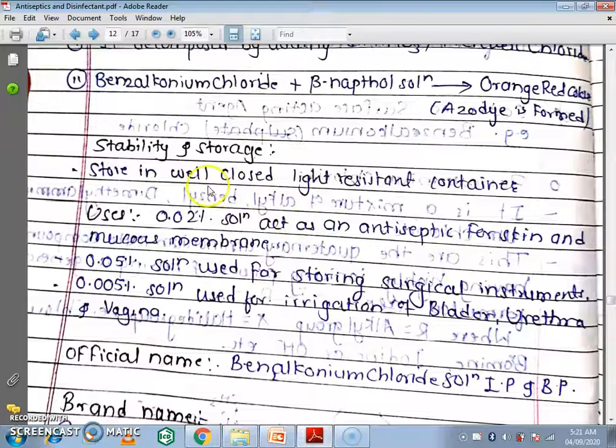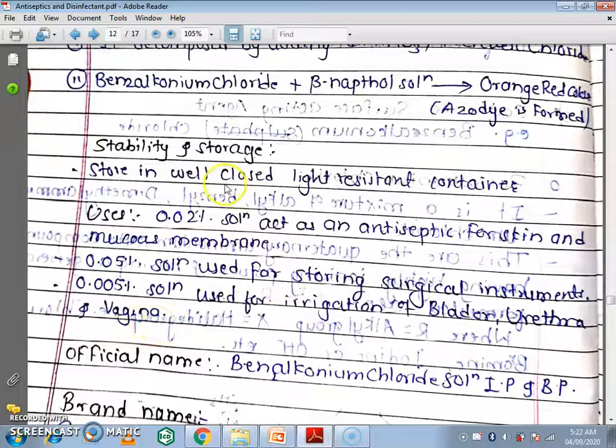Next we will see the very important uses. The 0.02% solution acts as an antiseptic for skin and mucous membrane. The 0.05% solution is used for storing surgical instruments. The 0.005% solution is used for irrigation of bladder, urethra and vagina.